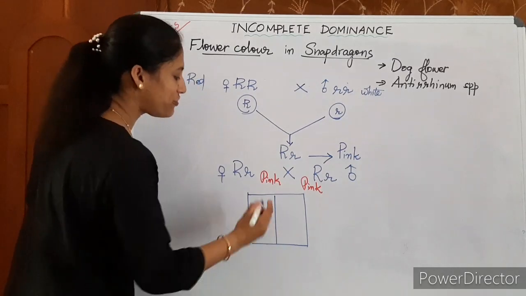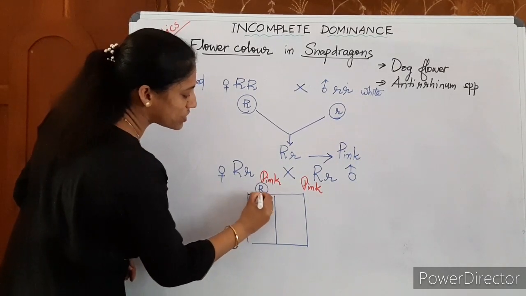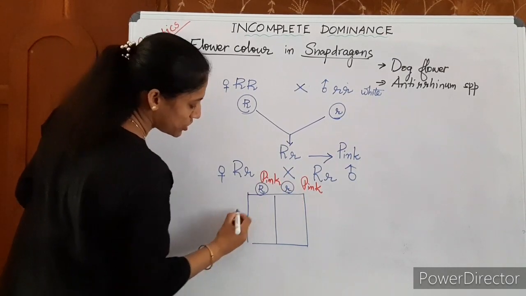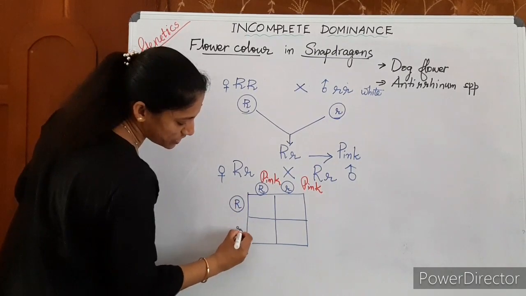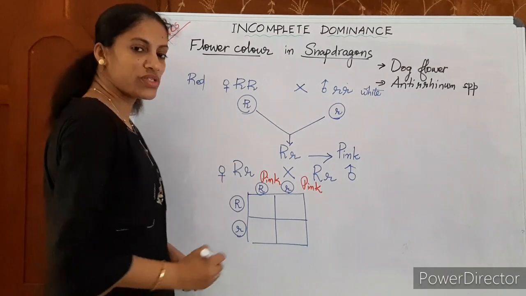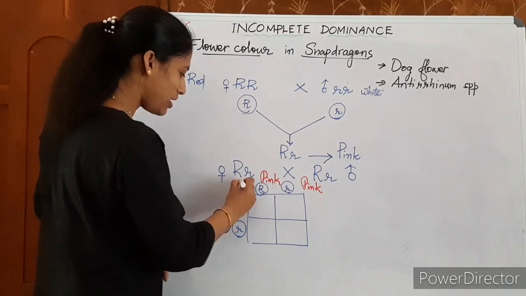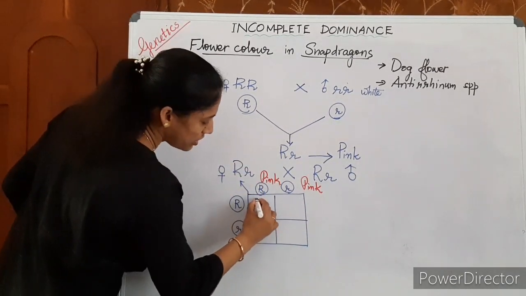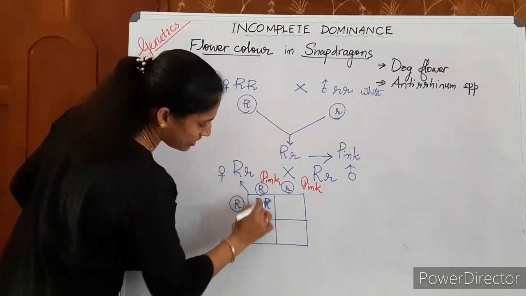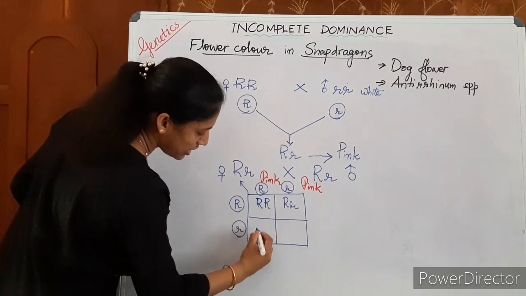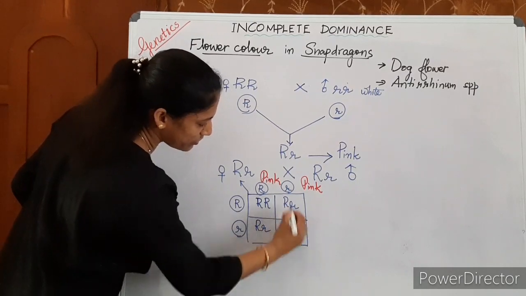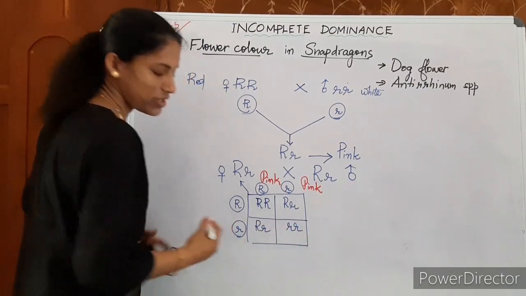Both produce two types of gametes, with the capital R allele and with the small r allele. There will be capital R capital R here, capital R small r here, capital R small r here, and small r small r here.